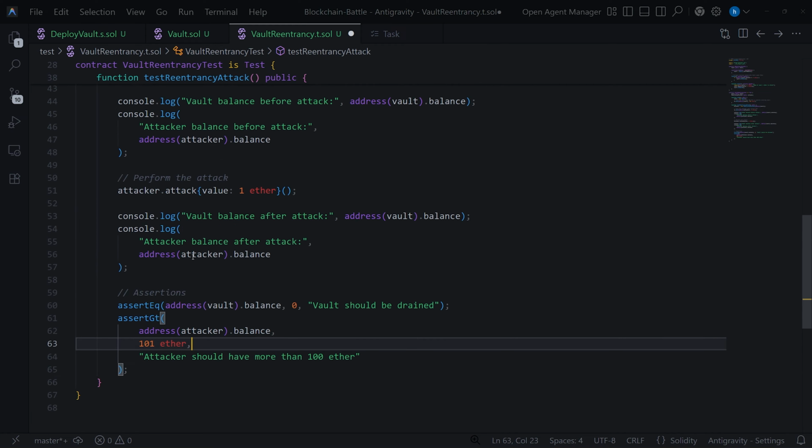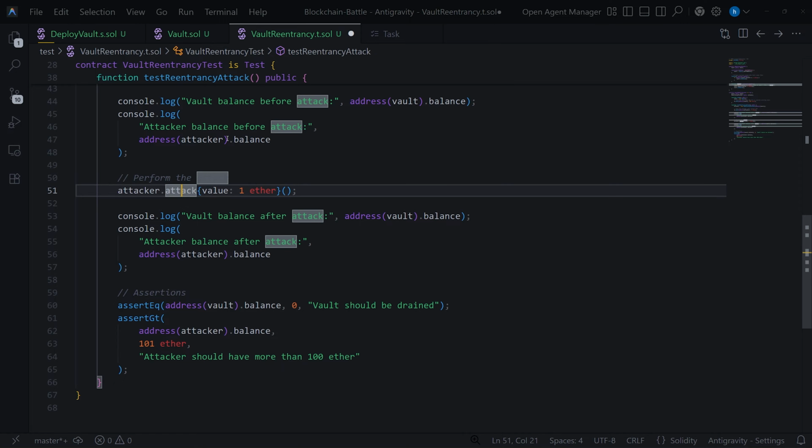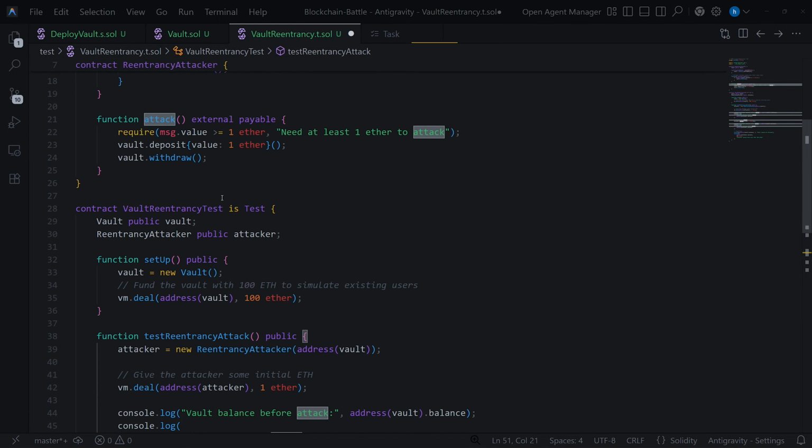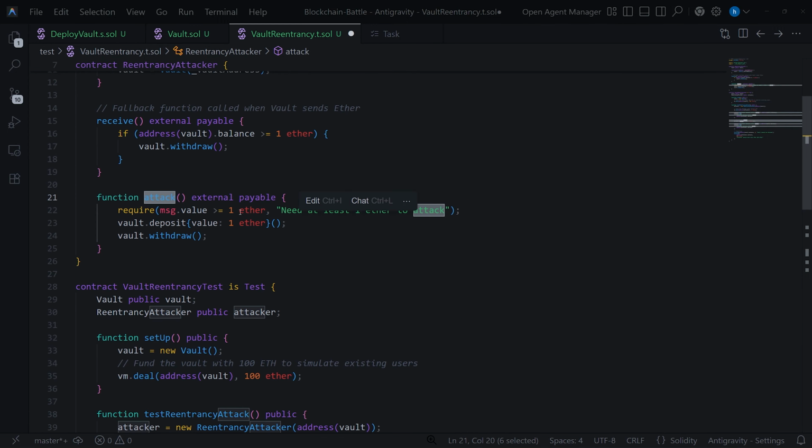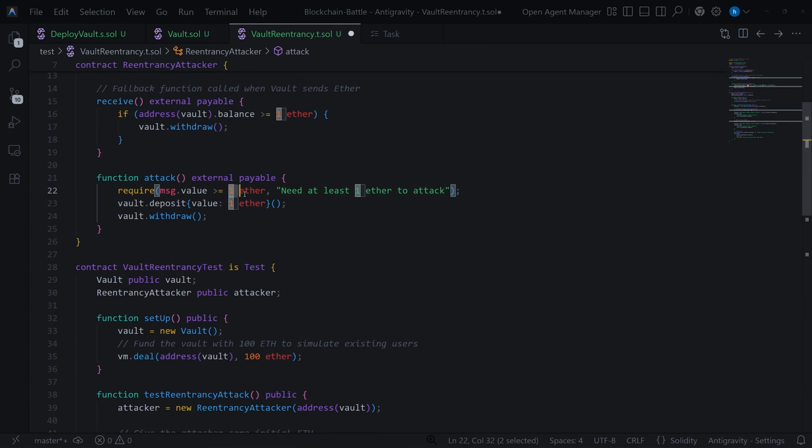As you can see here, we are giving the attacker 1 ether to just try to attack. And now the attack function itself is using its own payable value, right? So 1 plus 1, it's 2. And finally, we are depositing the 1 ether.